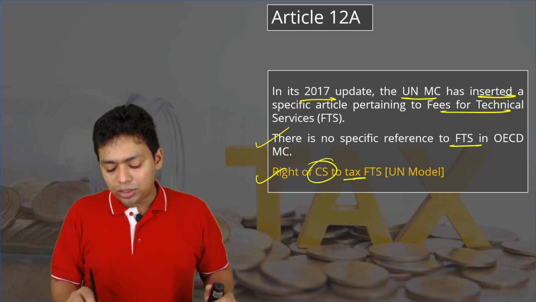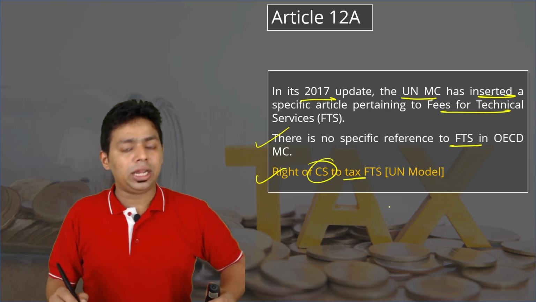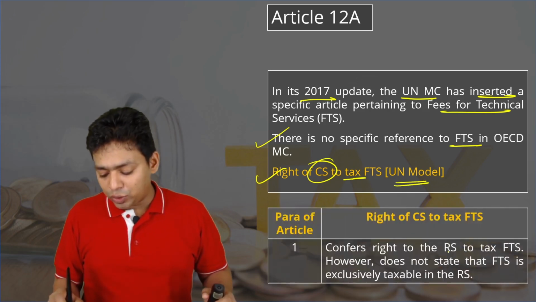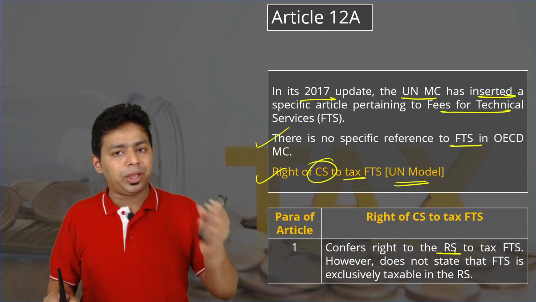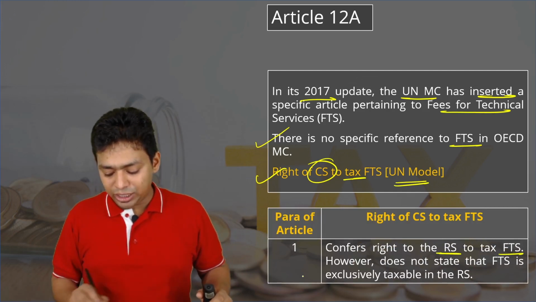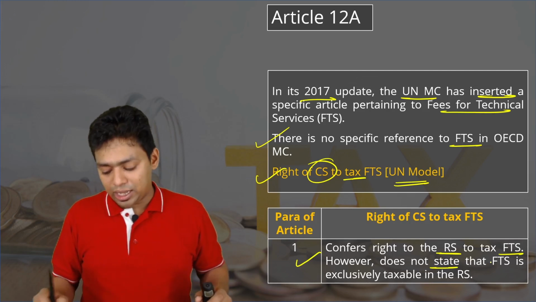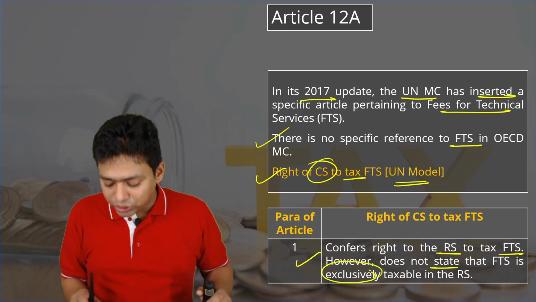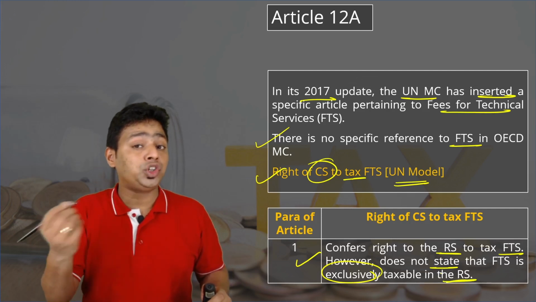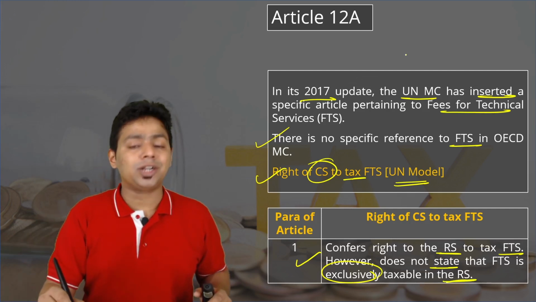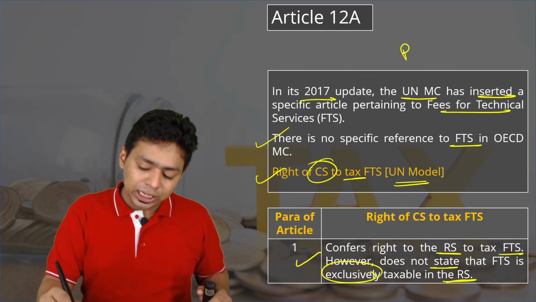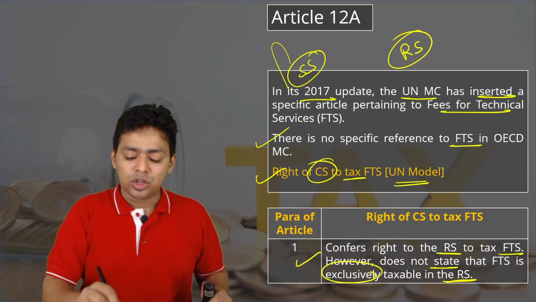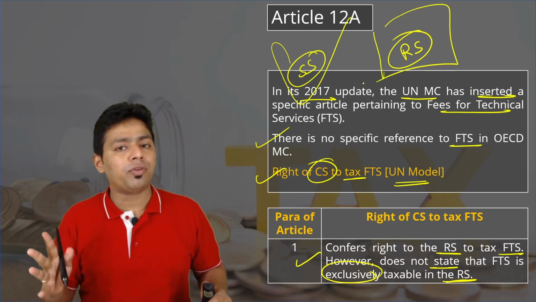Right of the contracting state to tax fees for technical services according to the UN model. So who has the right? This confers the right to the resident state. By default, the right will be given to the resident state to tax FTS. However, it does not state that the fees for technical services are exclusively taxable in the resident state. That means they can share the revenue. Obviously, we are talking about sharing the revenue. The resident state should also get some component and the source state should also get something. So both countries should share some amount of revenue.